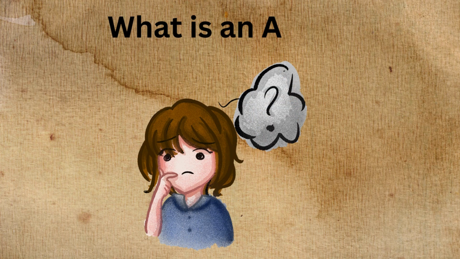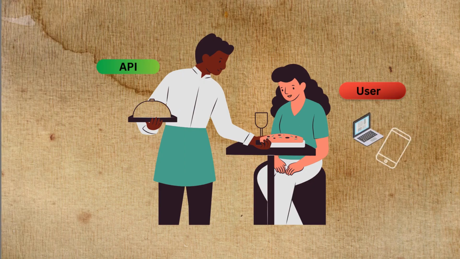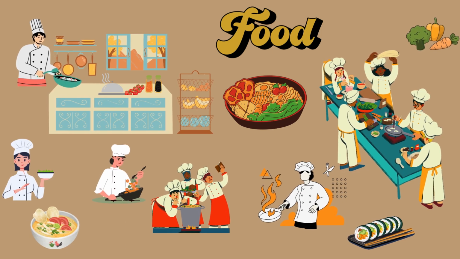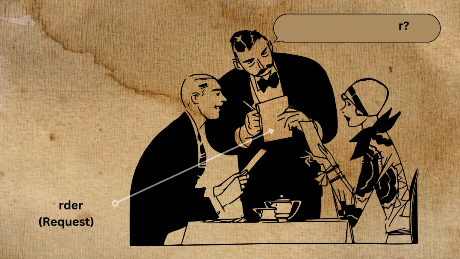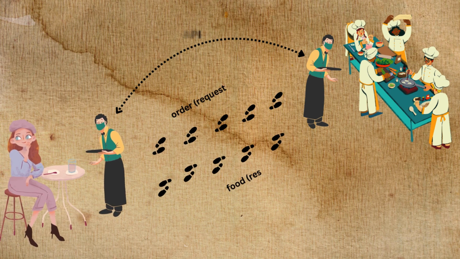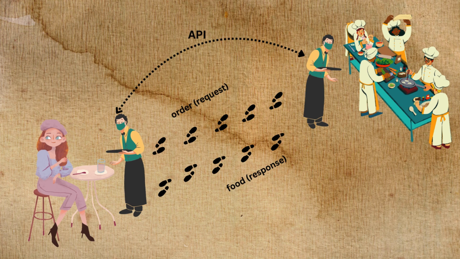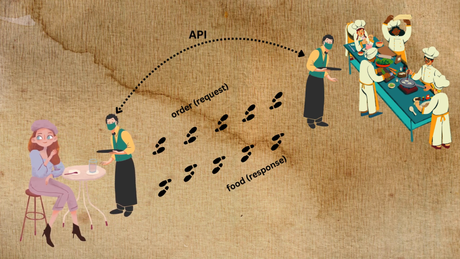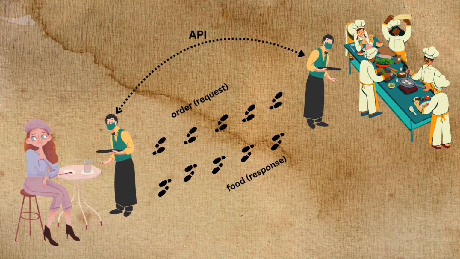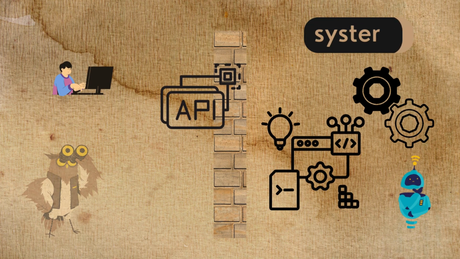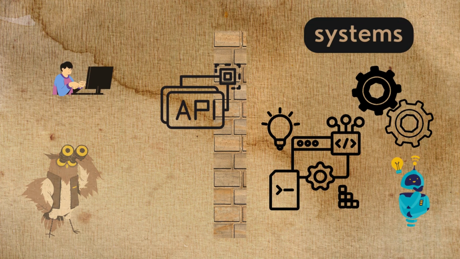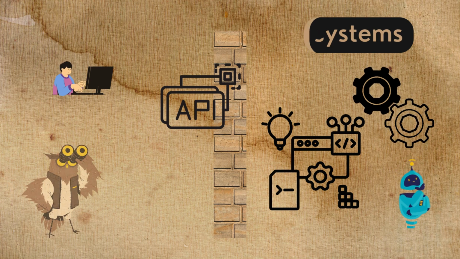Think of an API as a waiter in a restaurant. You, the user, are at a table, representing your computer or phone. The restaurant's kitchen, holding all the delicious food, represents a website's database. The waiter takes your order, a request, to the kitchen and returns with your food, the data. In this analogy, the waiter is the API. It takes your request, communicates it to the website, and brings back the information you asked for. This communication happens behind the scenes, so you don't see the complex processes involved.